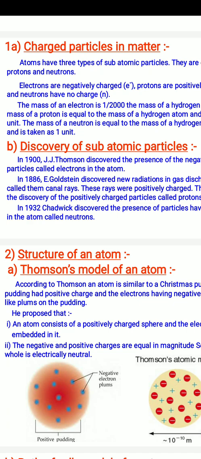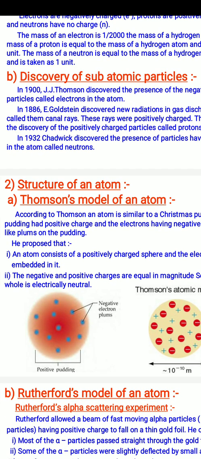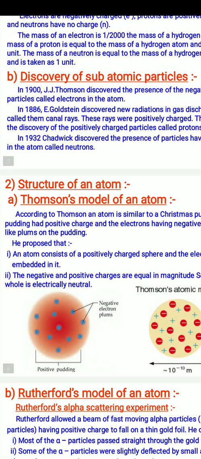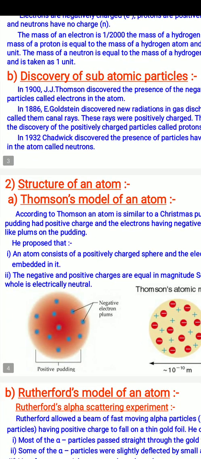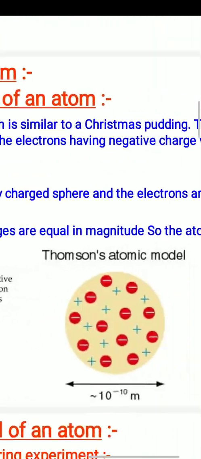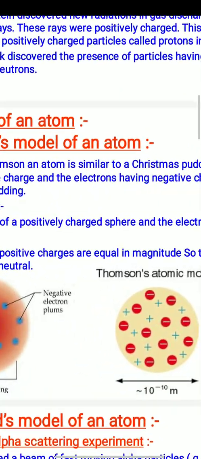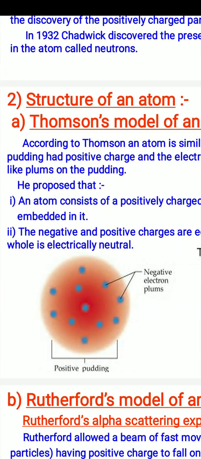First of all, we will have a model proposed by Sir J.J. Thomson. It is known as Thomson model of an atom. According to the scientist, an atom is similar to a Christmas pudding. The pudding had positive charge and the electrons having negative charge were like plums on the pudding. He proposed that an atom consists of a positively charged sphere and the electrons are embedded in it.